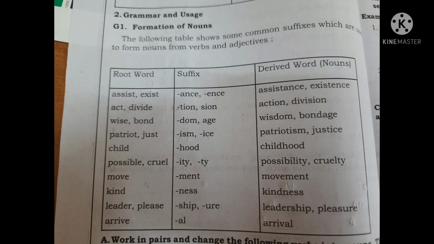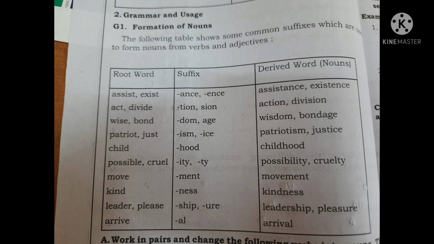So let's move on to the next exercise. Here are some of the root words given and we have to add some suffixes. So the first one is assist and exist. When we add ence, it becomes assistance or existence. Act and divide. When we add tion to it, it becomes action or division.